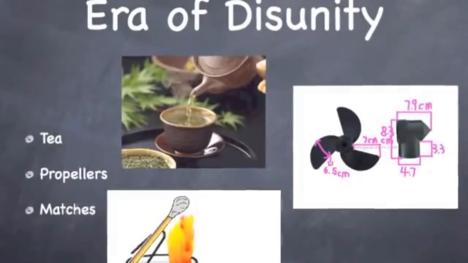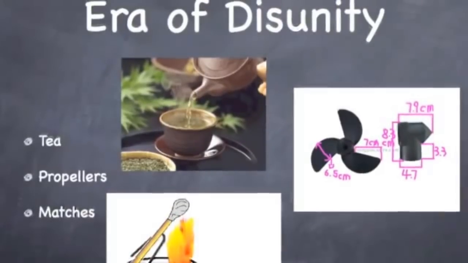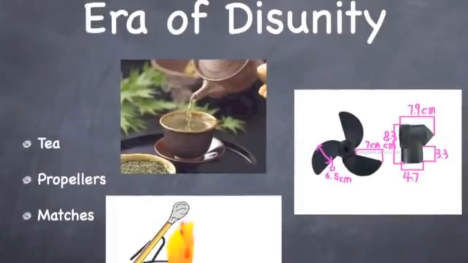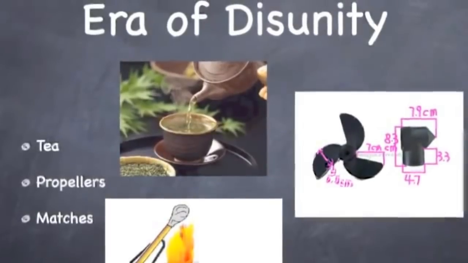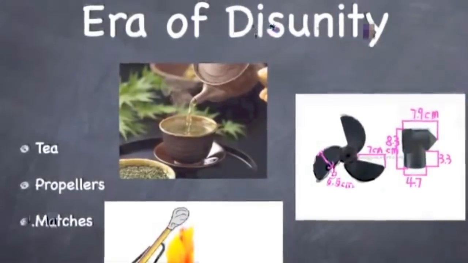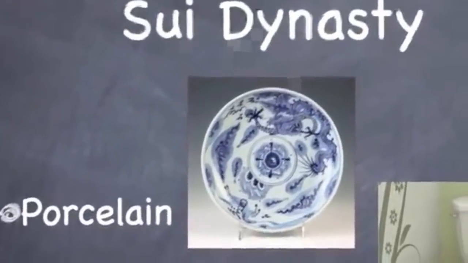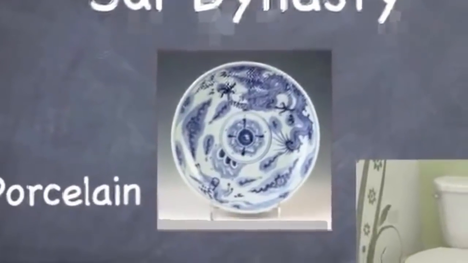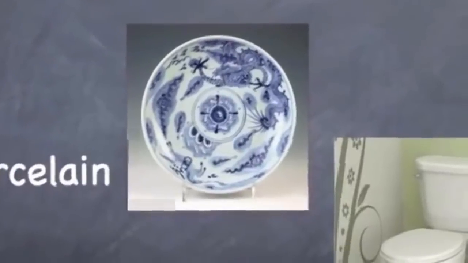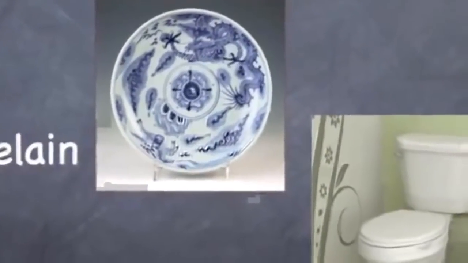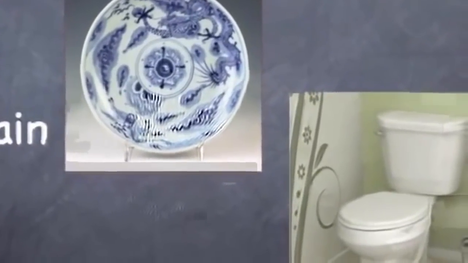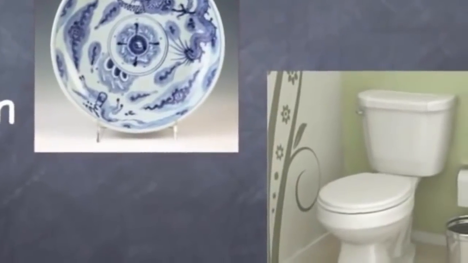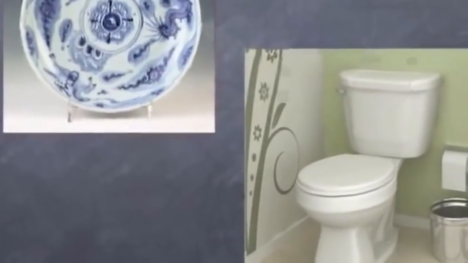After the fall of the Han Dynasty, there was a period of chaos, but inventions and creations did not stop there. Tea, propellers, and matches were all created during this time to help mankind. Porcelain is a ceramic material made by heating raw materials, generally including clay. This process began during the Sui Dynasty. That is why we call plates of this nature good china, because that's where it began.